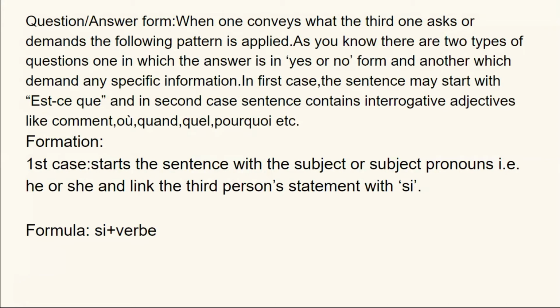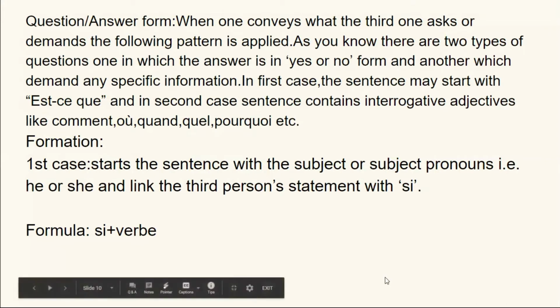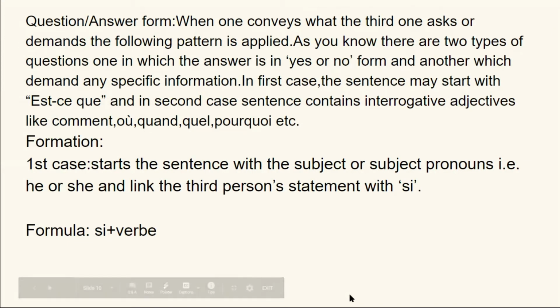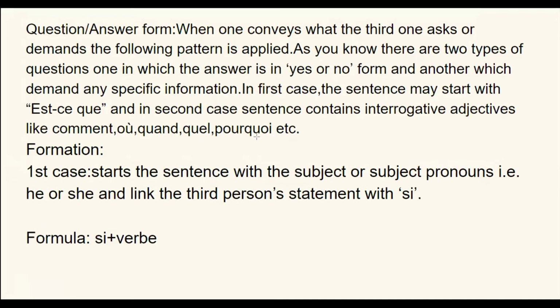In the first case, the sentence can start with est-ce que, which means "is it that", and from est-ce que we come to know that it is demanding yes or no. And in the second case, the sentence contains interrogative words like comment, où, quand, quel, or pourquoi.